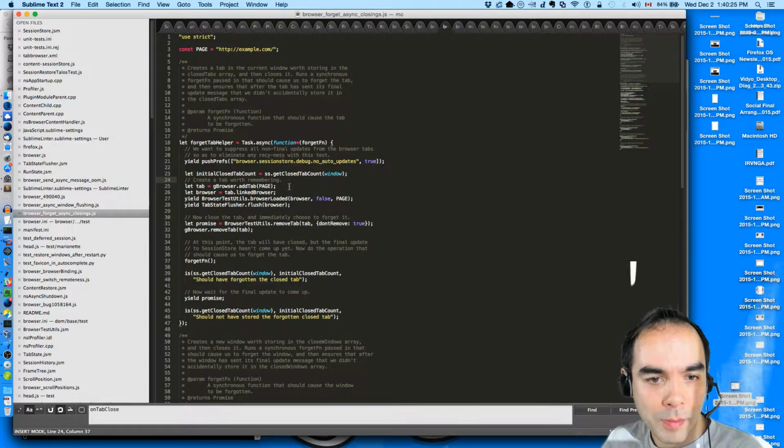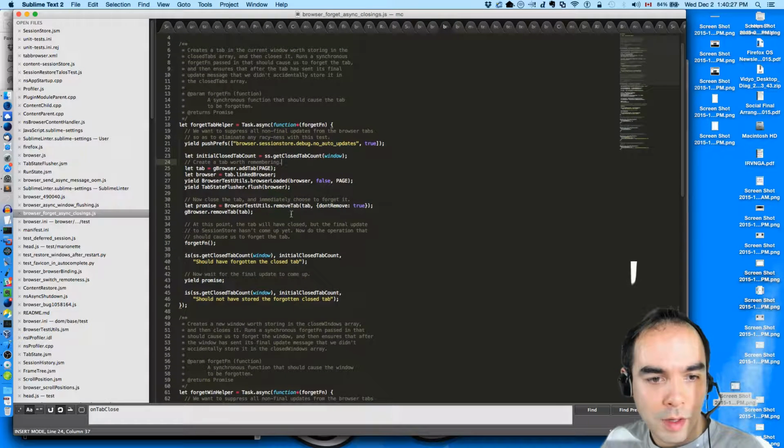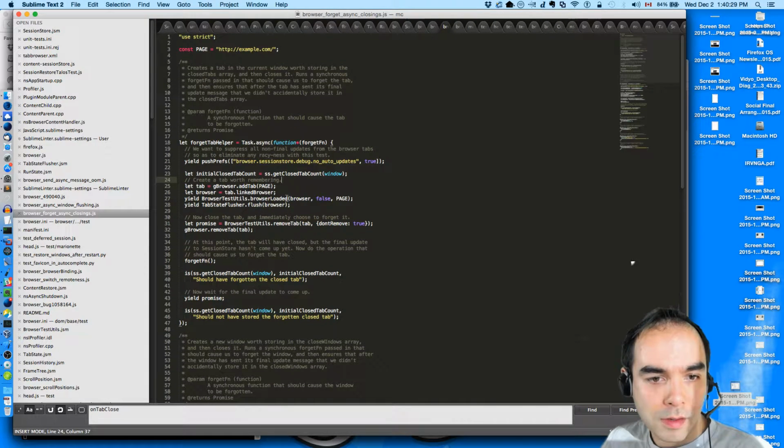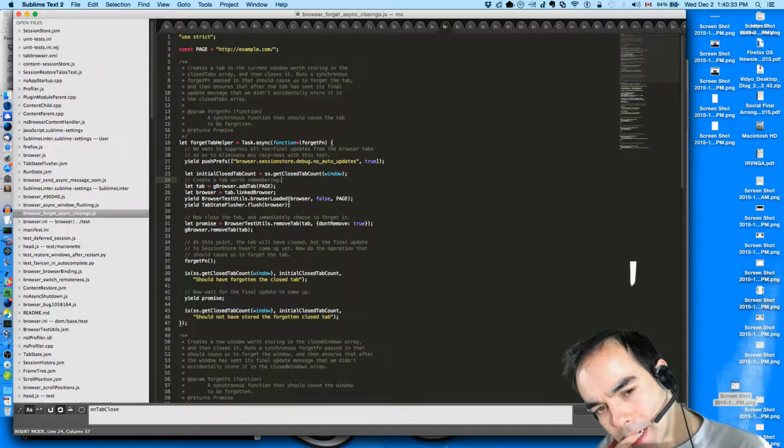Create a tab worth remembering. I feel like this is a different thing I'm trying to test.